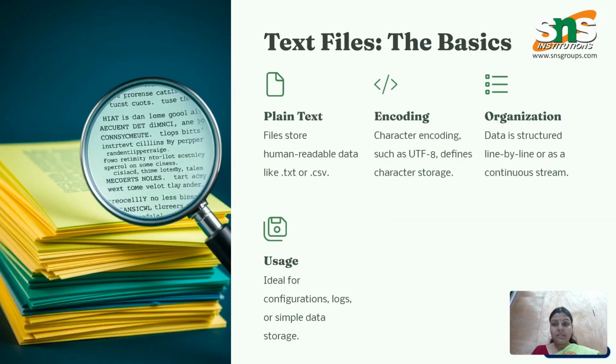Text files and their basics. Plain text: files store human readable text like .txt or .csv. Encoding: character encoding such as UTF-8 defines character storage. Organization: data is structured line by line or as a continuous stream. Usage: ideal for configurations, logs, or simple data storage. So, text files we have covered.